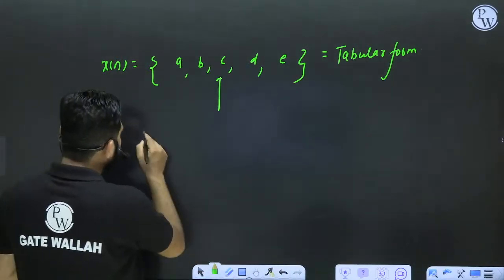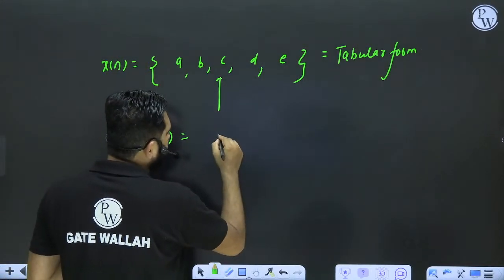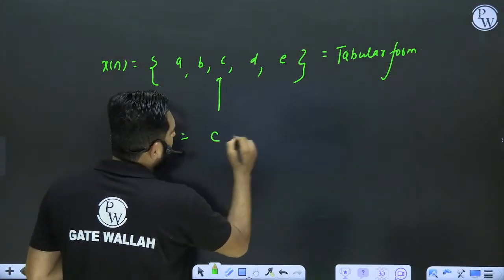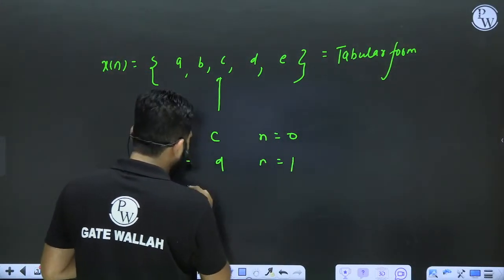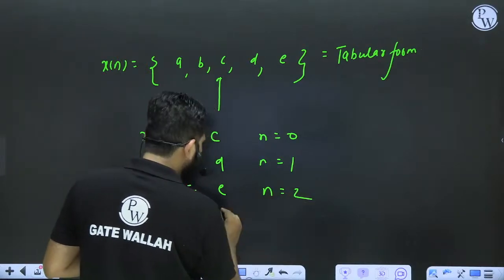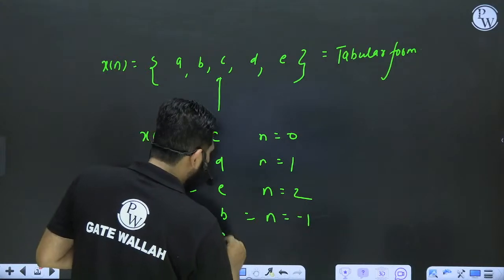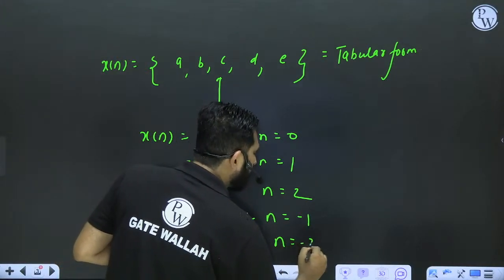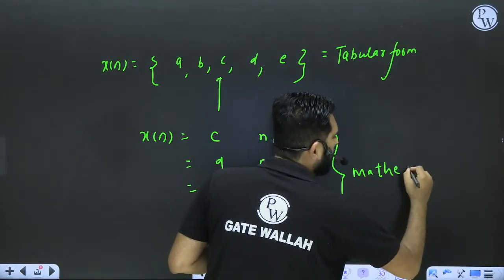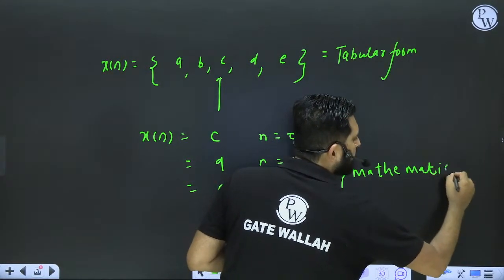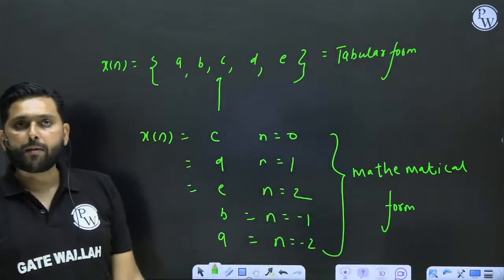Or you may represent this x of n in this way also: it is c at n is equal to 0, it is d at n is equal to 1, it is e at n is equal to 2, it is b at n is equal to -1, and let's say a at n is equal to -2. This we call the mathematical form.